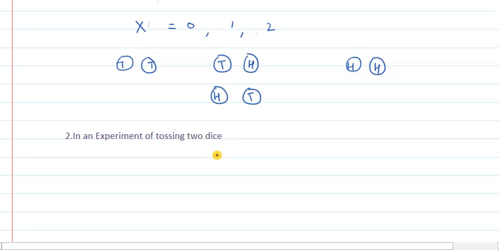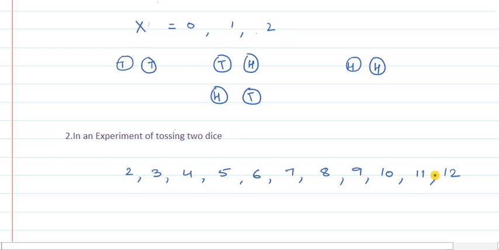In that case, your answer will be 2, 3, 4, 5, 6, 7, 8, 9, 10, 11, 12.